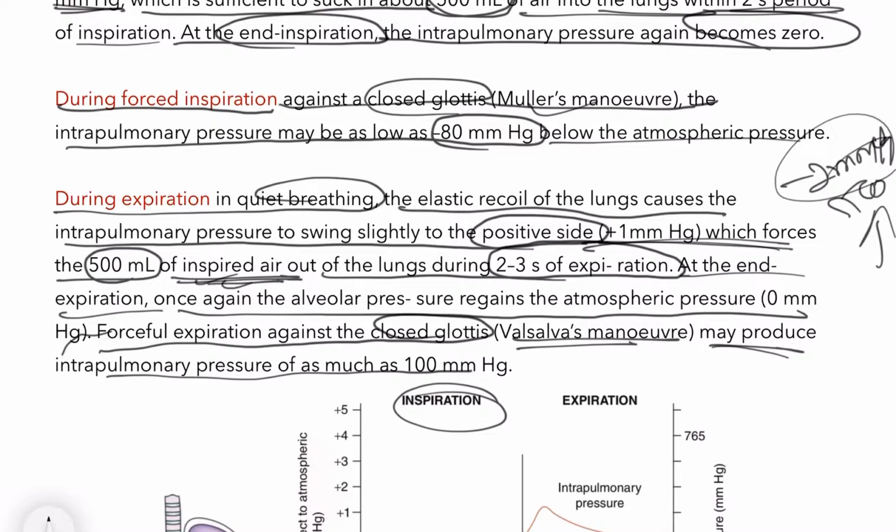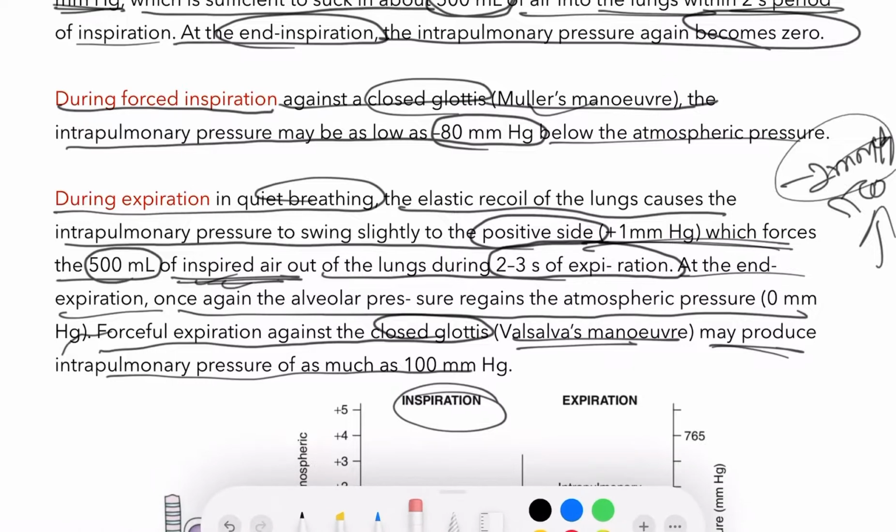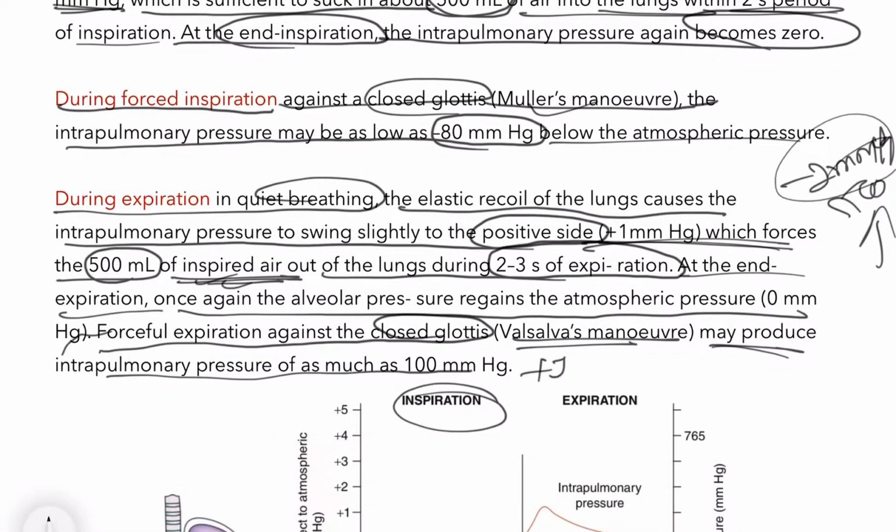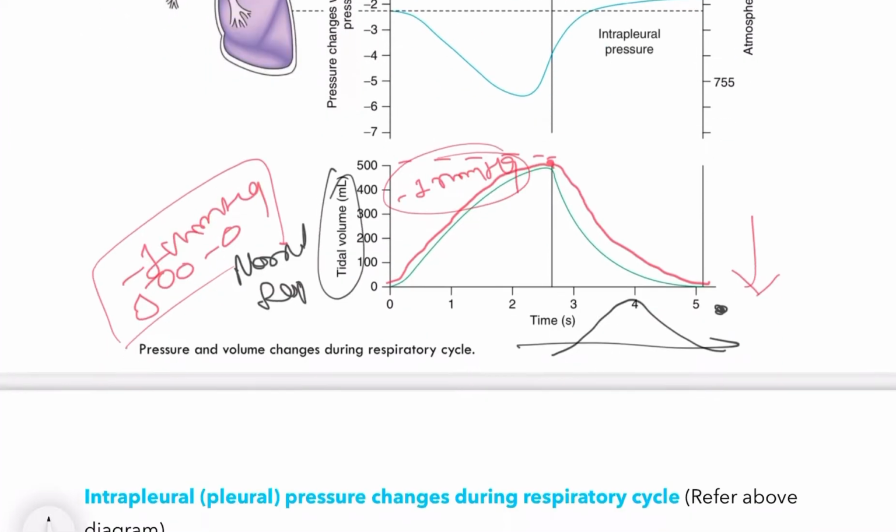Do remember the difference between both: in Valsalva's maneuver, nostrils and mouth or glottis are closed and the person is exhaling, and in Muller's maneuver, the mouth is closed and nostrils are open and the person is inhaling. And in that it is minus 80 mmHg, and here plus 100 mmHg. Clear?